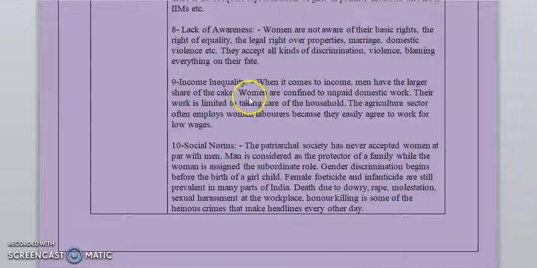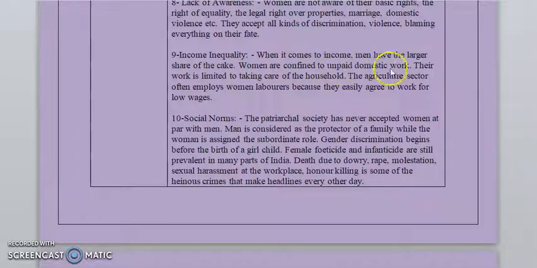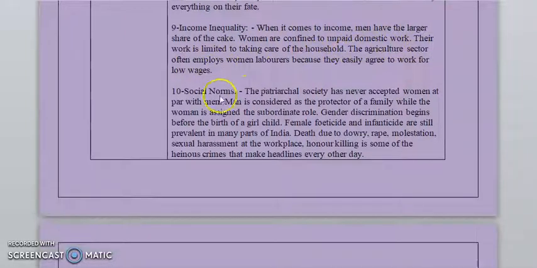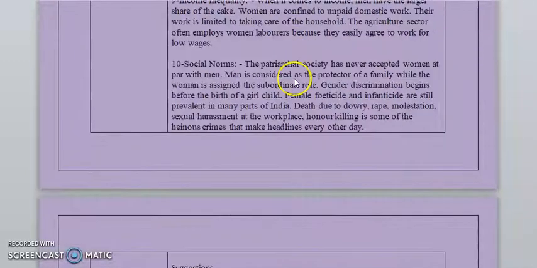Next one is income inequality. When it comes to income, men have a larger share of the cake. Women are confined to unpaid domestic work. Their work is limited to taking care of the households. The agriculture sector often employs women laborers because they easily agree to work for low wages. This is again one of the causes.